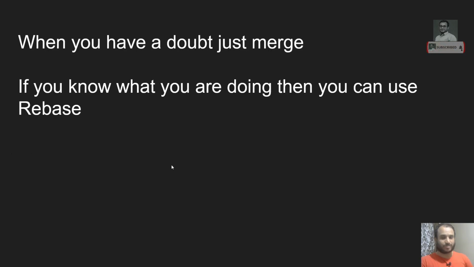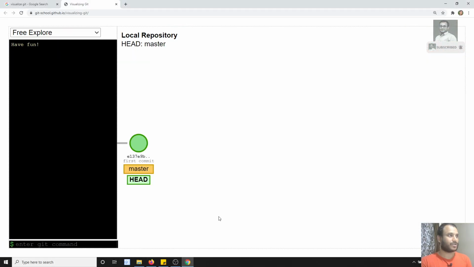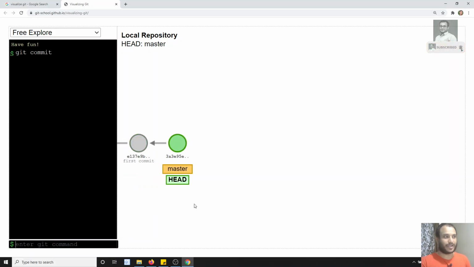Okay, now let's see it in practical implementation. If you come here, this is our visual representation. Here is our master branch. What I will try to do is commit one file. Okay, a commit has been created in the master. Now I will try to create a branch: git branch feature. I have created a feature branch, but I am still in the master branch only.